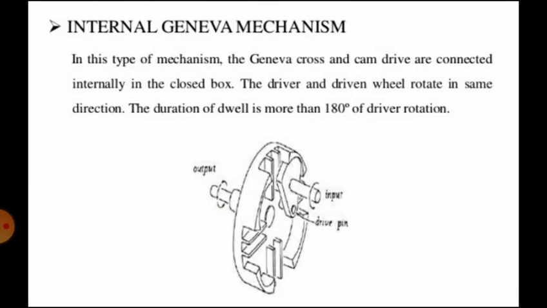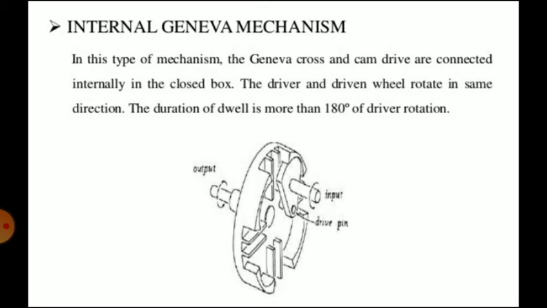Second type is internal Geneva mechanism. In an internal Geneva drive, the axis of the drive wheel of the internal drive is supported on only one side. The angle by which the drive wheel has to rotate to effect one step rotation of the driven wheel is always smaller than 180 degrees in an external Geneva drive and always greater than 180 degrees in an internal one.